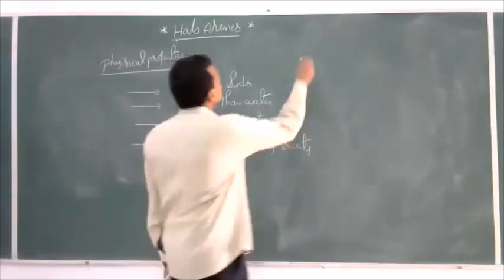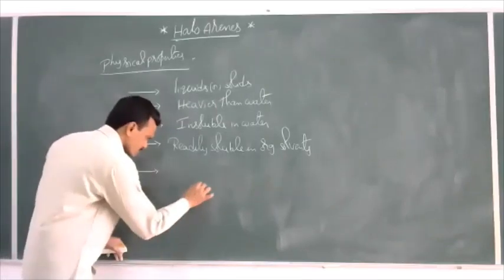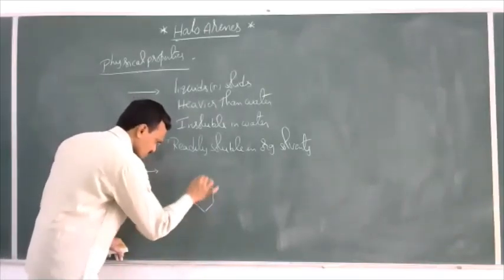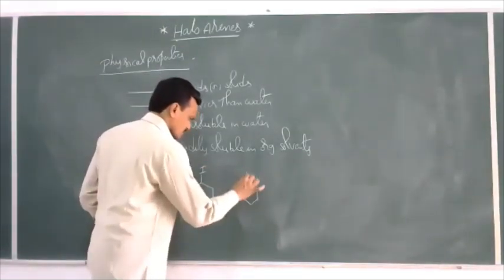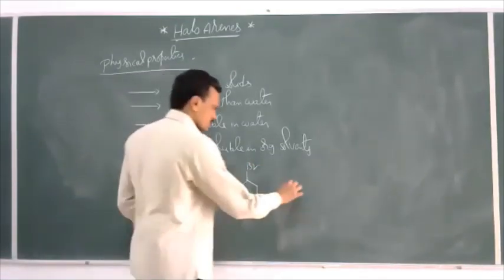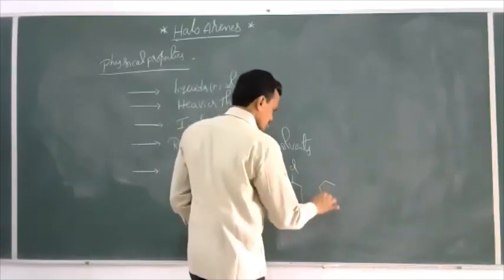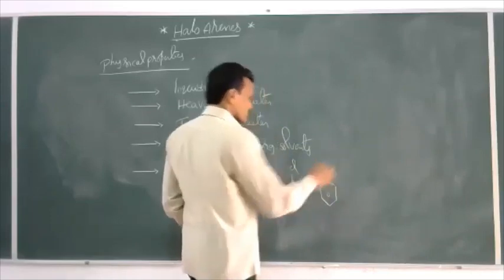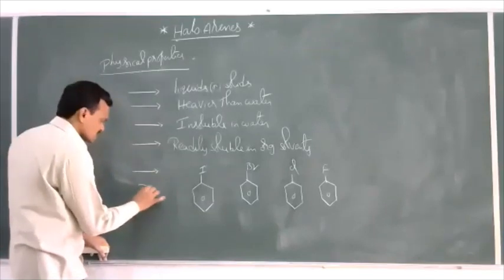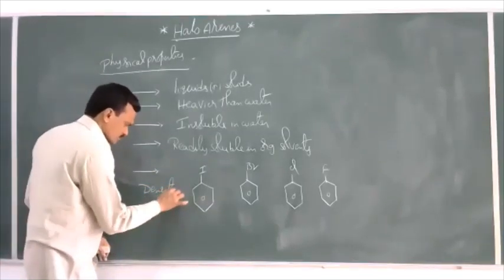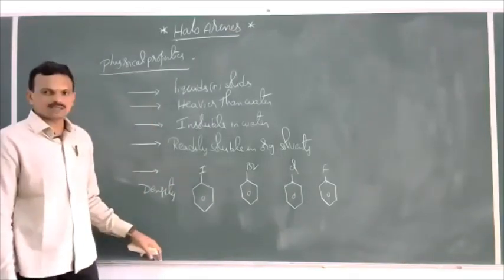Then, what about density? If you take iodobenzene, bromobenzene, chlorobenzene, and fluorobenzene, the order of density is, see here, as the molecular mass of haloarene increases, density increases.